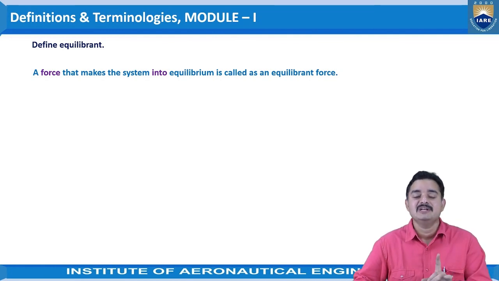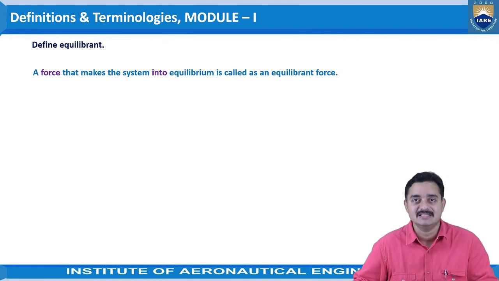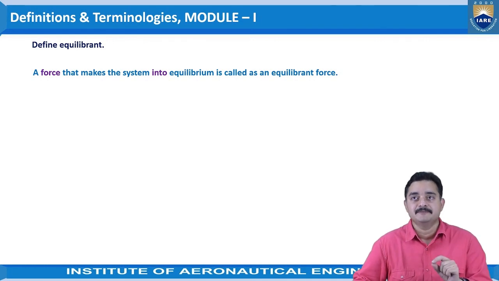It will happen only when we apply a force of the same magnitude as the resultant, in the opposite direction of the resultant. Then the resultant will be 0. So this force applied in the opposite direction with the same magnitude as the resultant is called the equilibrant. Okay, so a force that makes the system into equilibrium is called an equilibrant force.